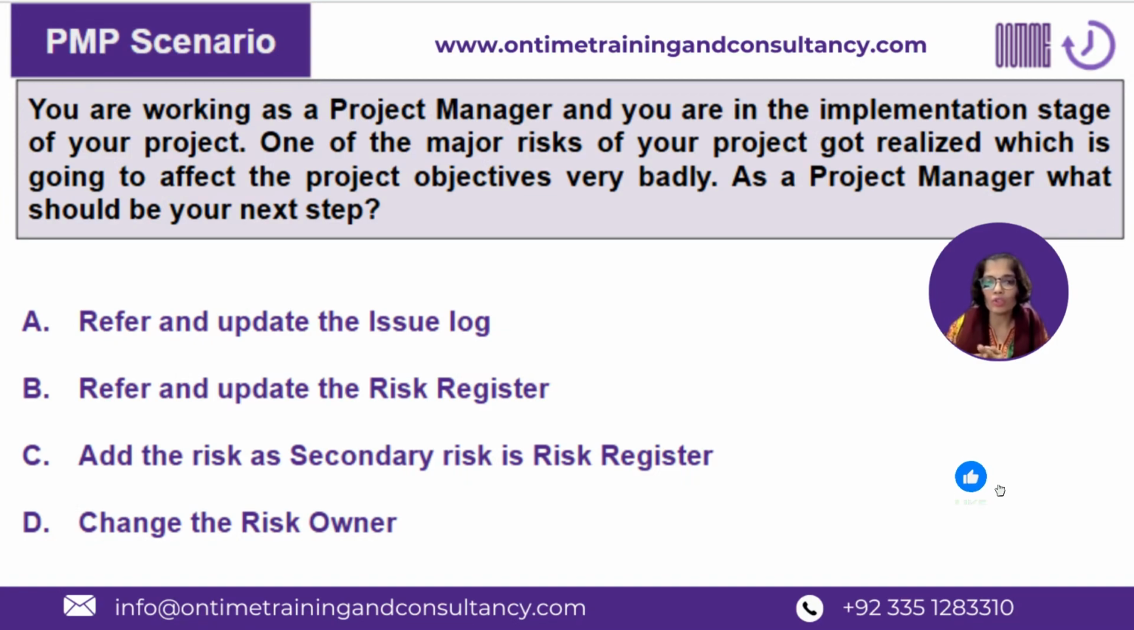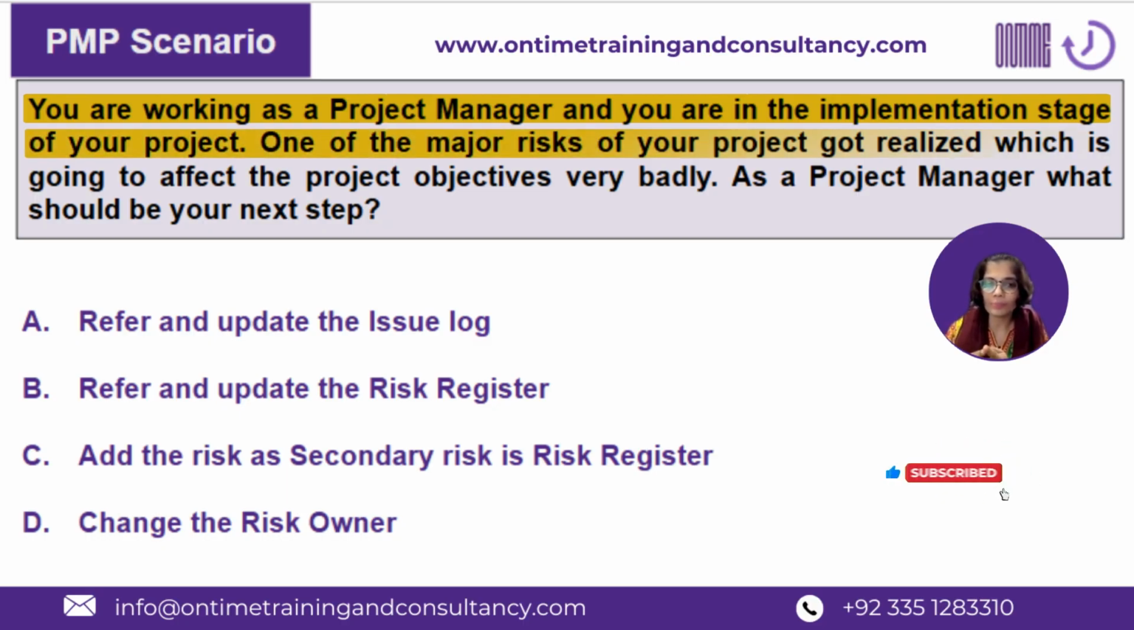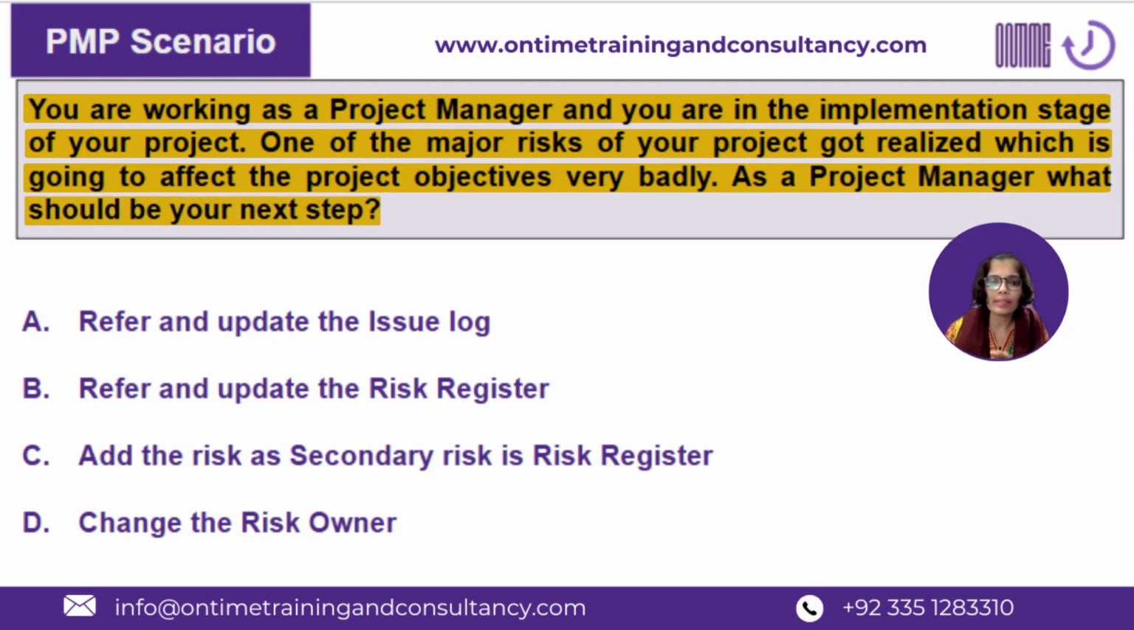Let's first read the question. The question says that you are working as a project manager and you are in the implementation stage of your project. One of the major risks of your project got realized, which is going to affect the project objectives very badly. As a project manager, what should be your next step?